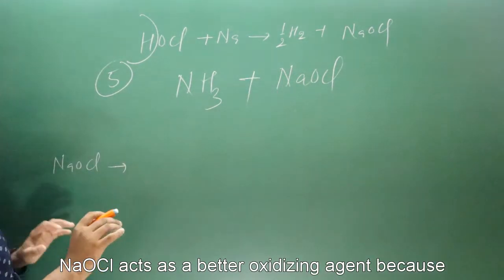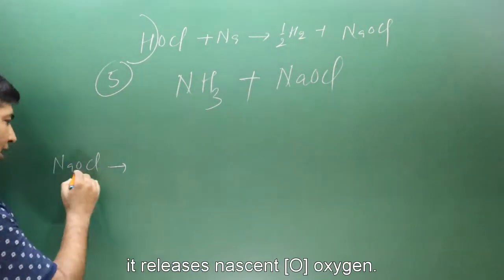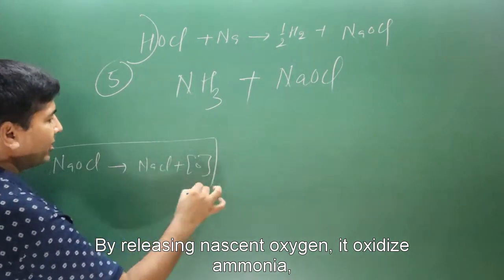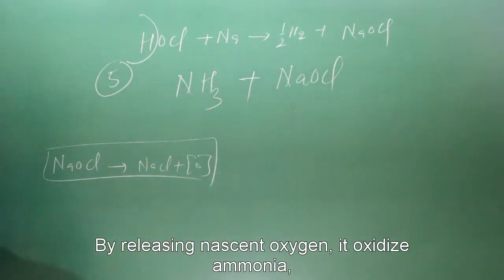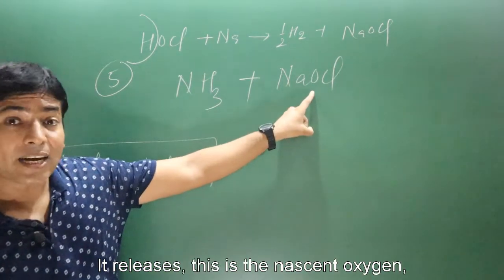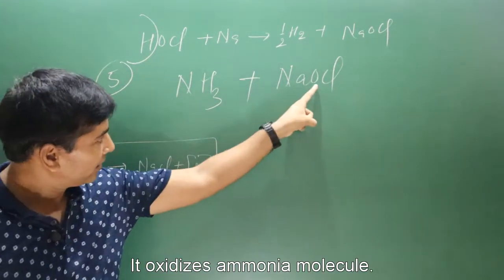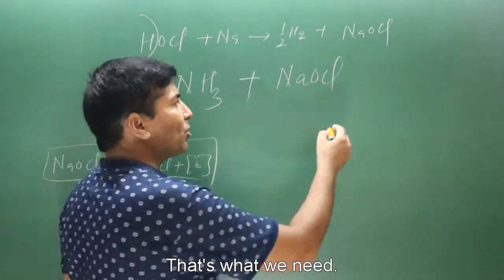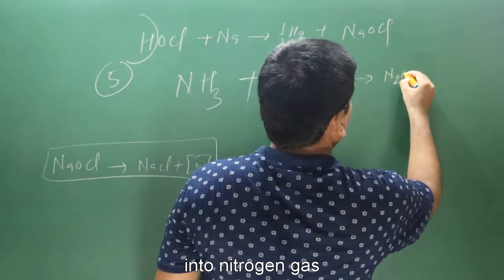NaOCl acts as a better oxidizing agent because it releases nascent oxygen. By releasing nascent oxygen, you can see it oxidizes ammonia. Here we have the nascent oxygen. It oxidizes the ammonia molecule into nitrogen gas. That's what we need, nitrogen gas.